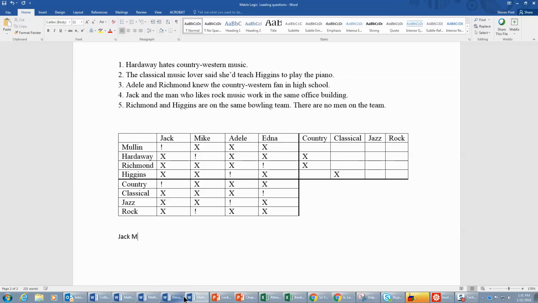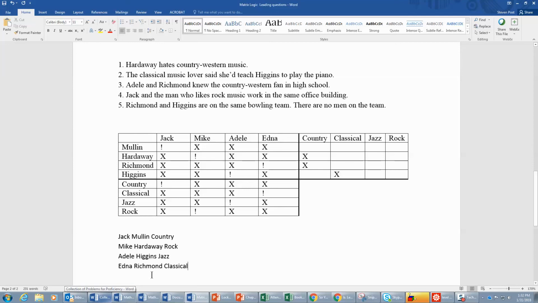So looking at a completed matrix: Jack Mullen, country; Mike Hardaway, rock; Adele Higgins, jazz; and Edna Richmond, classical. And we're done.